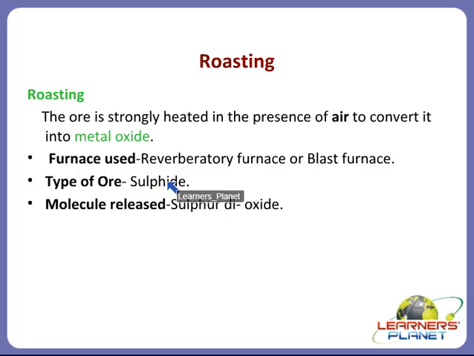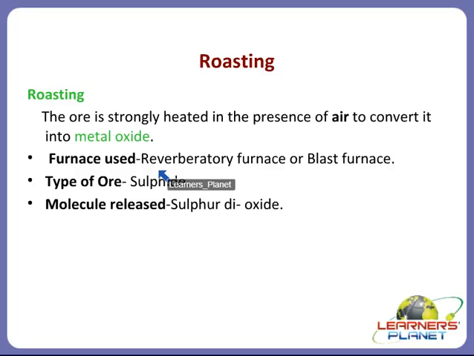So if we are doing it in the presence of air, what type of ore should it be? It is a sulfide ore, like zinc sulfide, lead sulfide, or galena, which is lead sulfide, or silver sulfide. These sulfide ores are converted to their oxides by roasting.